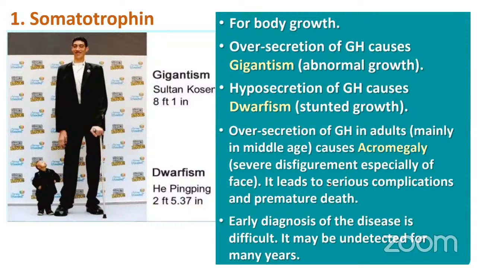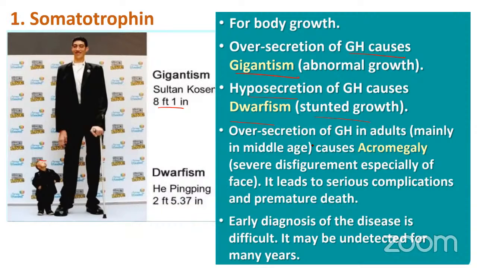What are those changes? If your growth hormone is secreted in very high volumes, it leads to a condition called gigantism. See, this guy is 8.1 feet tall, so he is the tallest man on the planet. The opposite of it is called dwarfism. In dwarfism, it leads to stunted growth due to hyposecretion of growth hormone. Hypo means less secretion of growth hormone.